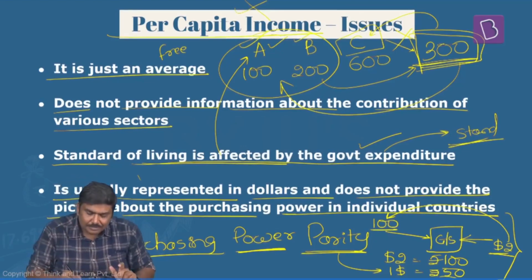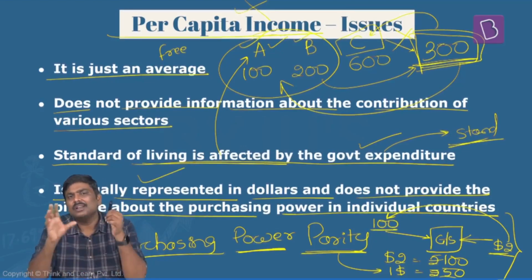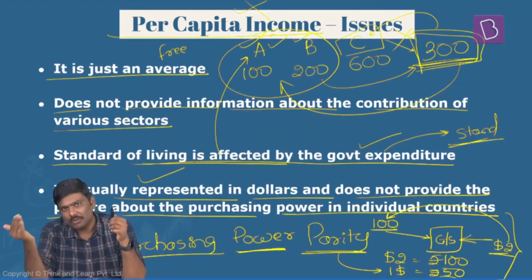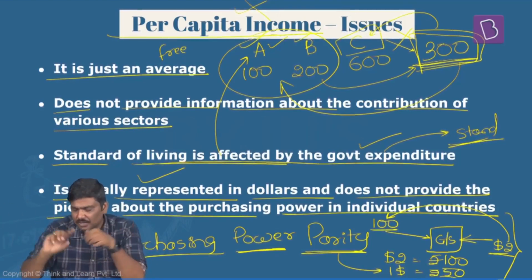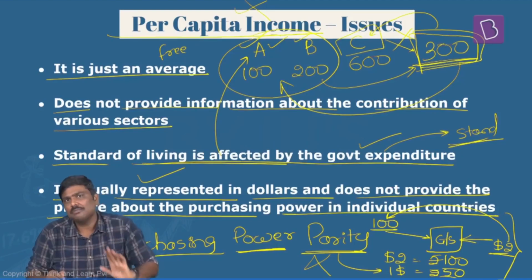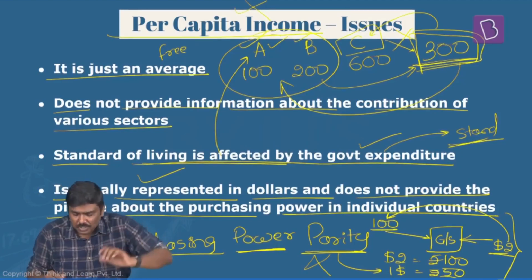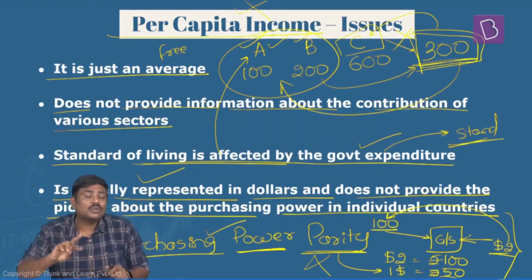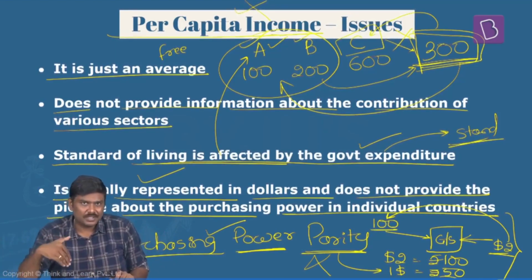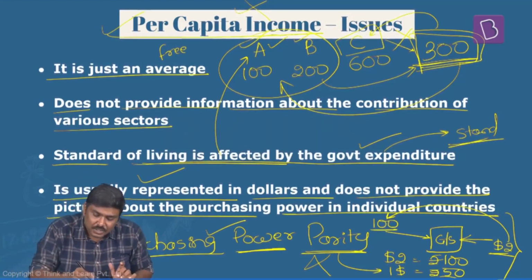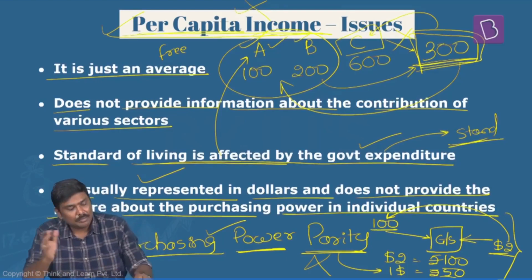As per the purchasing power parity in this example, $1 is equal to 50 rupees. But when we calculate the per capita income, when it is given in the form of dollars, the current exchange rates are used and not this purchasing power parity, which is a better measure to indicate the standard of living or quality of living across many countries. So these are certain issues which are plaguing the idea of per capita income.